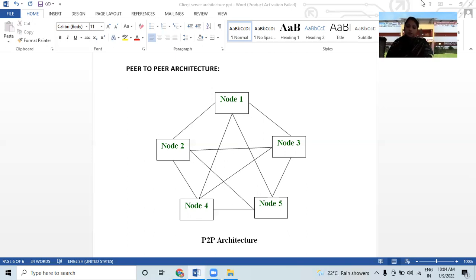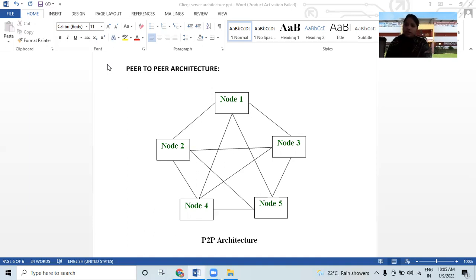In P2P computing architecture, the nodes equally participate in data sharing. You can see here the nodes which are used to share the data. All the tasks are equally divided between all nodes. So whatever task is given is equally divided to all the nodes, so they are able to share particular information.